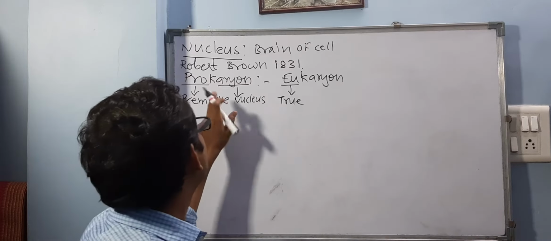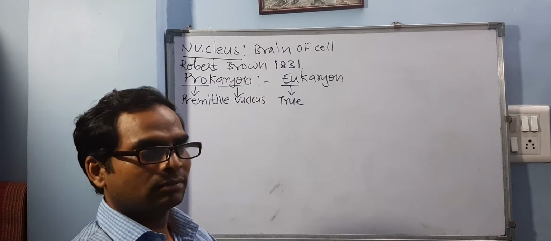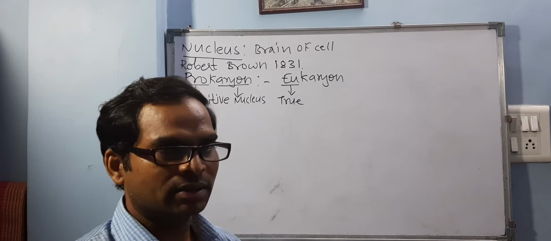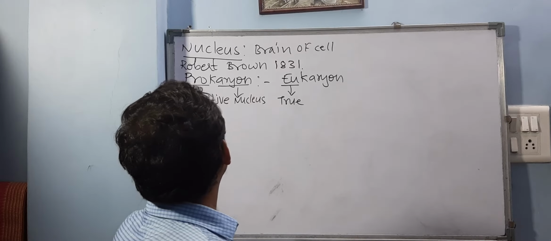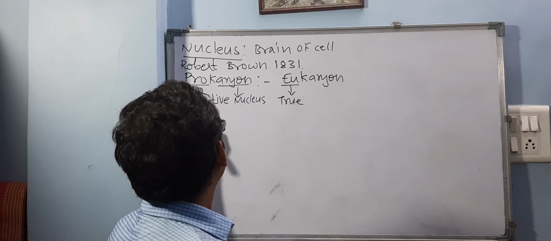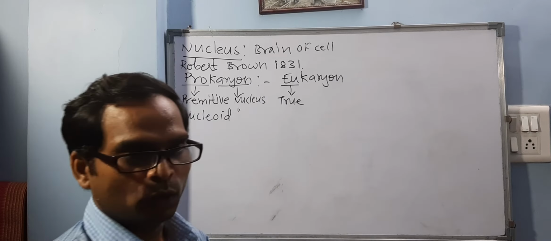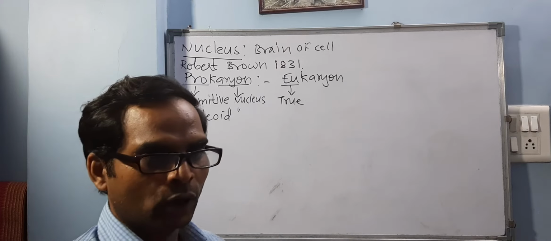Now, as this primitive nucleus has no nuclear membrane or other parts of the nucleus, we call it as nucleoid. So instead of nucleus, we call it as nucleoid.